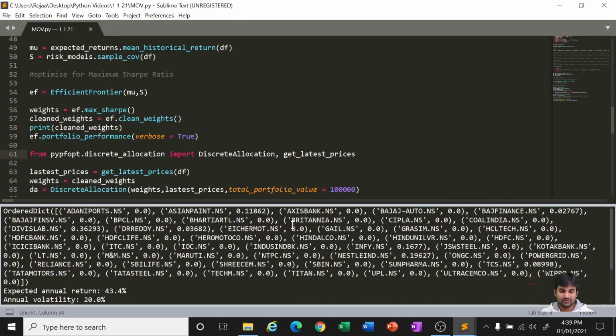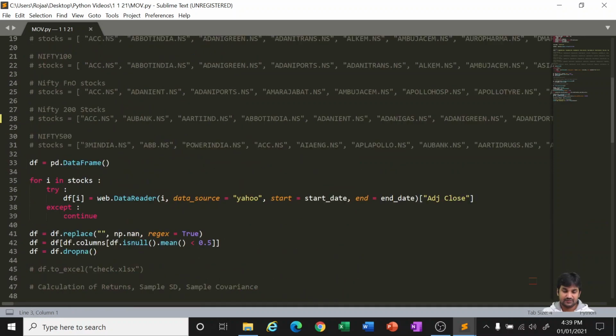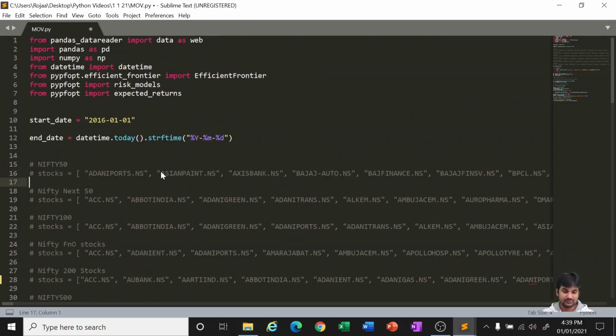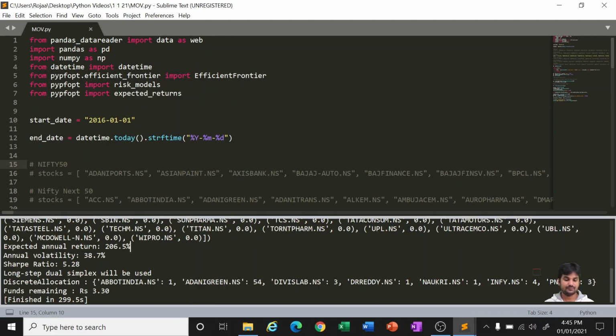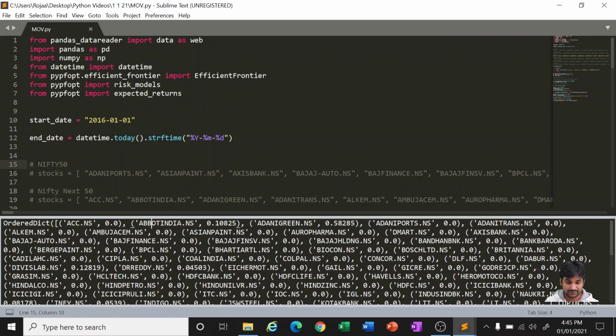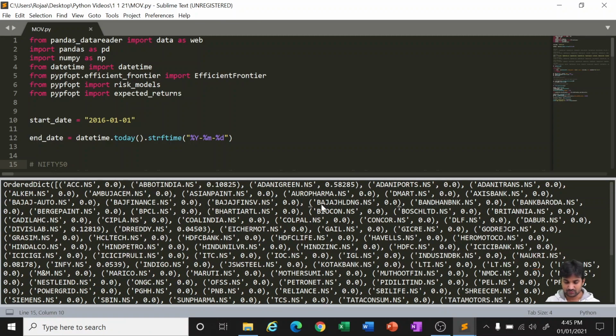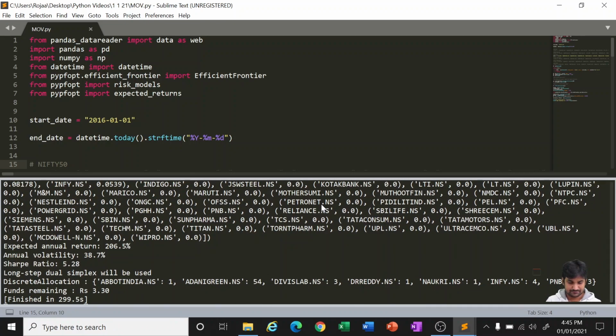Similarly, if you want to do it for Nifty, I'll just do it for Nifty 100 also. Nifty Next 50 also is there, there is a separate index for it. Nifty 100 also is there. I'm just doing it for Nifty 100, which you can see. I'm just highlighting it. I'm doing it for this. Yeah, we got the returns. Again, it has taken an unusually longer time for 100 stocks, Nifty 100 stocks. Generally it takes like 3 minutes or so. It has taken slightly more than that.